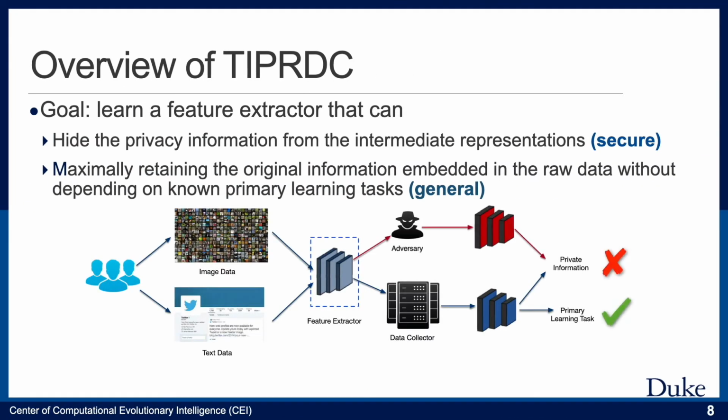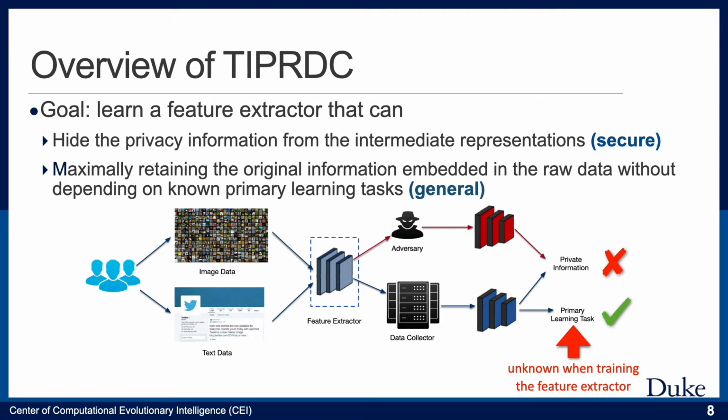In this work, we propose a task-independent privacy-respecting data crowdsourcing framework with an anonymized intermediate representation. The ultimate goal of this framework is to learn a feature extractor that can hide the privacy information from the features, such that attackers cannot infer protected private attributes, even if they obtain the features in some way. At the same time, we enforce the learned feature extractor to maximally retain the original information embedded in the raw data for primary learning tasks. Please note that we do not require any prior knowledge of the primary learning tasks when training the feature extractor.